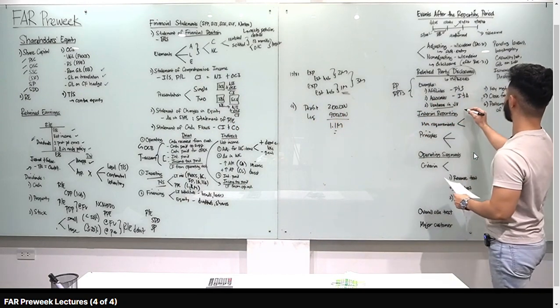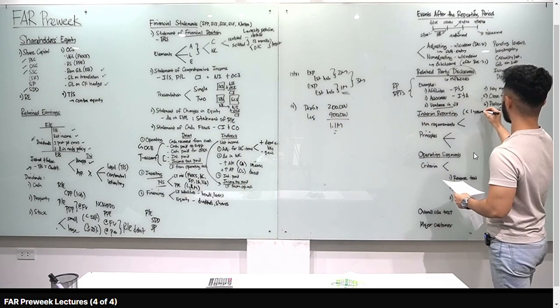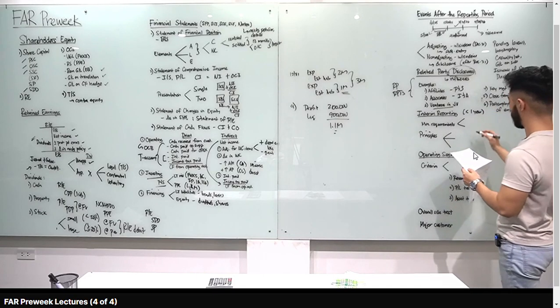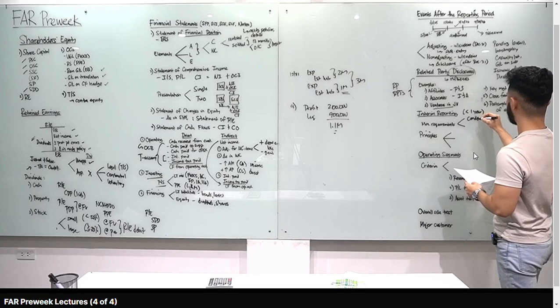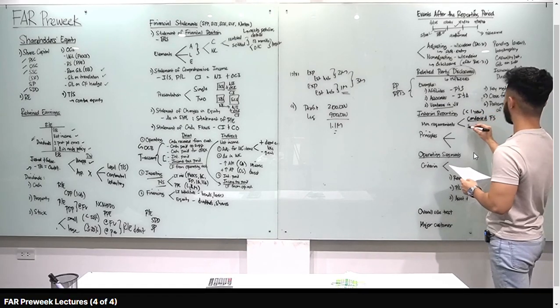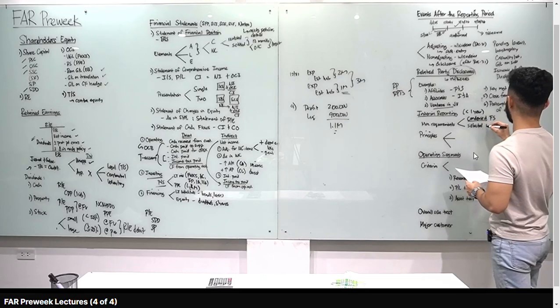Nagpe-prepare tayo ng financial statements shorter than 1 year or 12 months. So, pwedeng monthly, quarterly, or semi-annual. Right? Yung minimum requirements by the standards, kapag interim reporting, condensed financial statements. Pag sinabing condensed, less detailed. Alright? And then, selected explanatory notes. Kahit hindi kumpleto yung notes natin, okay lang.